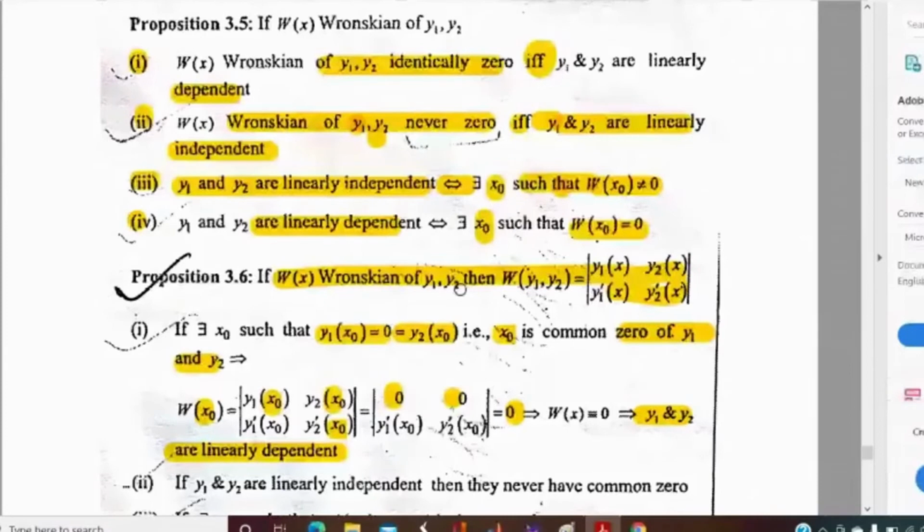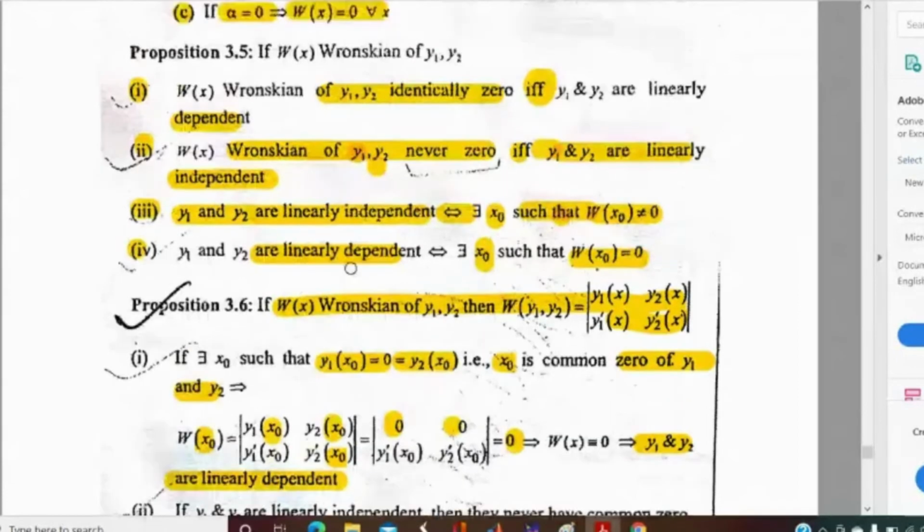Someone please tell me what will be the contrapositive statement of this proposition? My proposition is: if y1 and y2 have a common 0, then the solutions will be linearly dependent. Sir, if y1 and y2 are linearly independent, then there exists no common zero between y1 and y2.